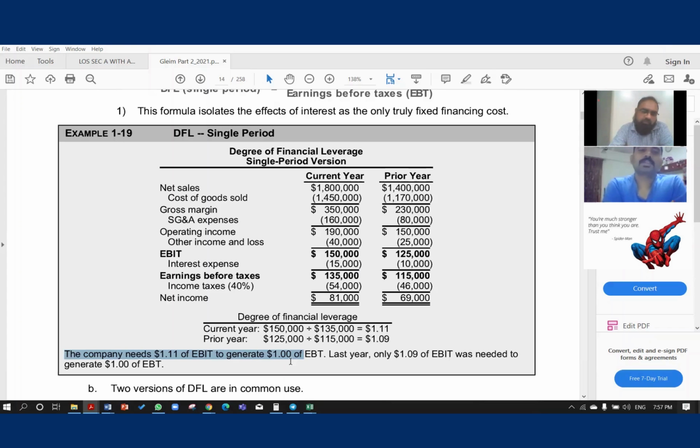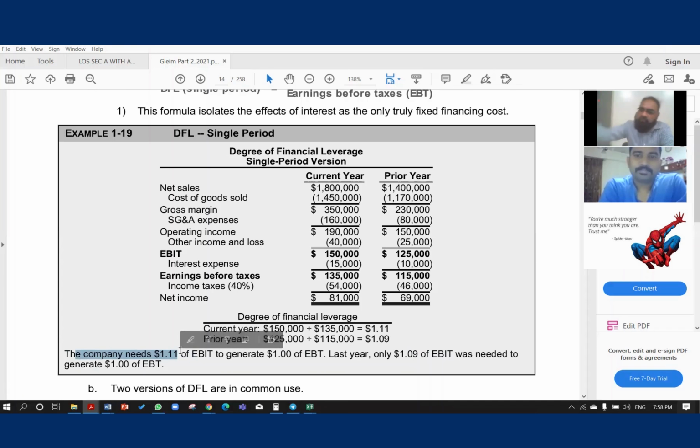So you need to earn 1.11 EBIT. In other words, for example, I am the lender and you have taken a loan from my bank. You always have to look that if I want to give EBT, earning before tax, of $1, I have to earn how much? 1.11 EBIT.